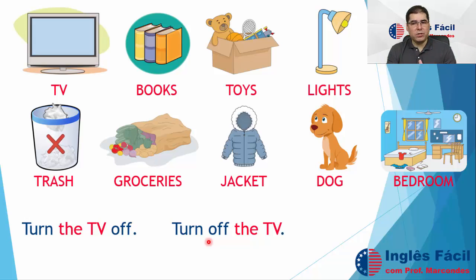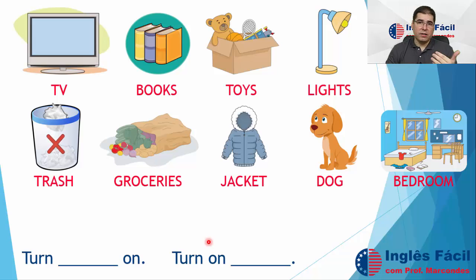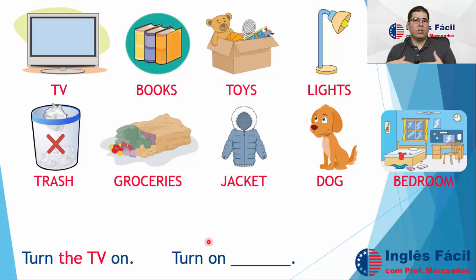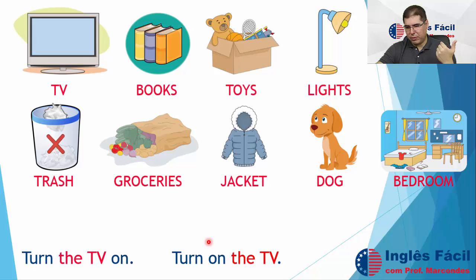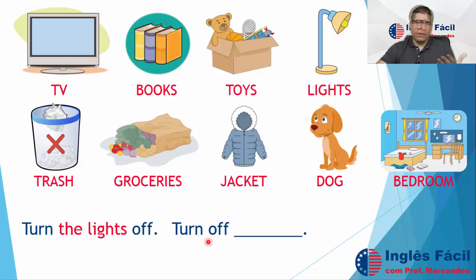Now, the opposite of turn off is turn on. So, of course, if I can turn the TV off, I can turn the TV on, okay? The opposite, if I want to start watching TV, I click the on button, okay? So the TV turns on, okay? I turn on the TV. So turn the TV on, it's a noun I can use in the middle or after the two-part verb, right? Turn on the TV.